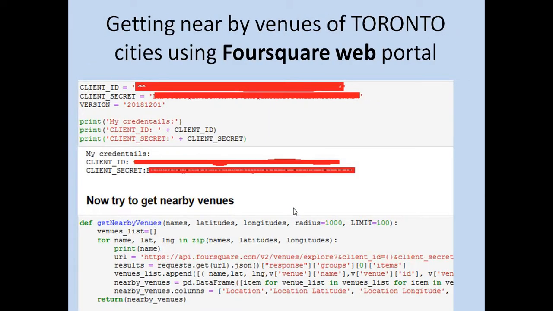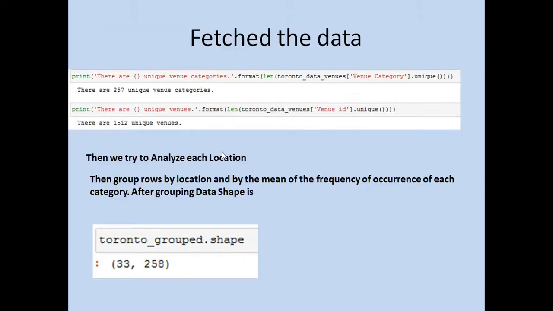Next, to find out the other facilities present within the city, I have used the Foursquare web portal. This is my client ID and secret ID, and this is the version, and I am sending the longitude and latitude to get the neighboring venues. After getting all the data, I first grouped it depending upon the category. It is possible that in one city we have multiple options, like a coffee shop, a theater, a pizza shop, McDonald's and so on.